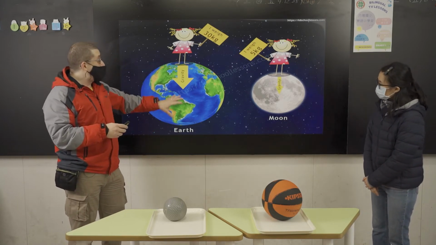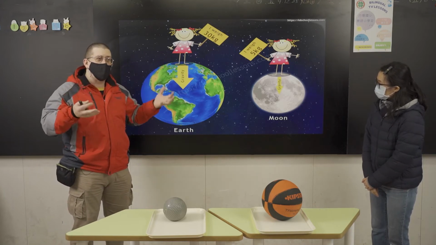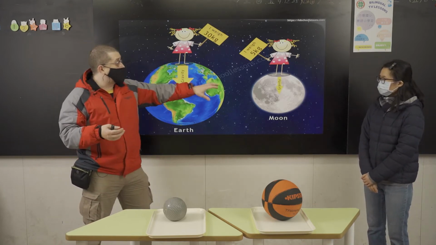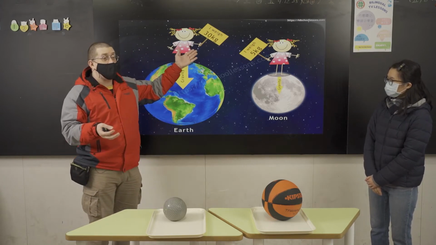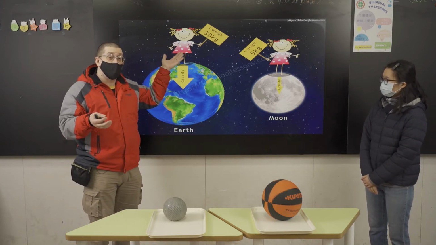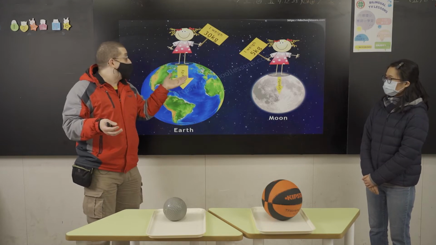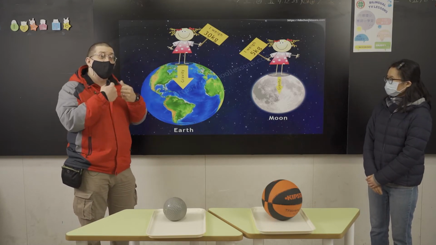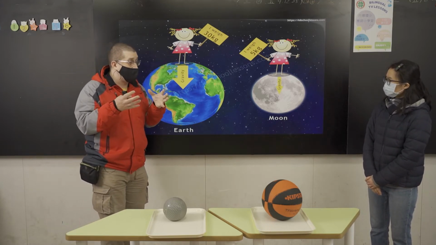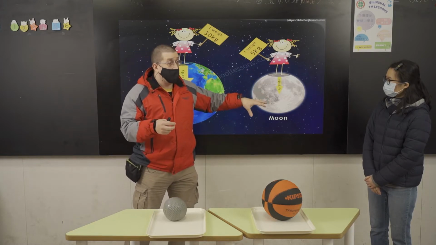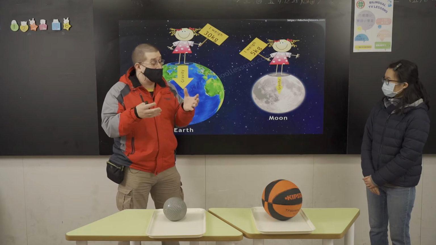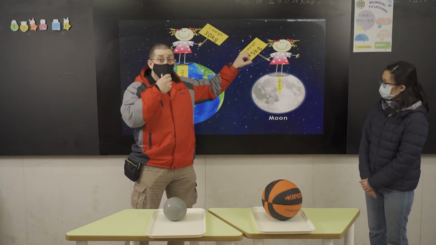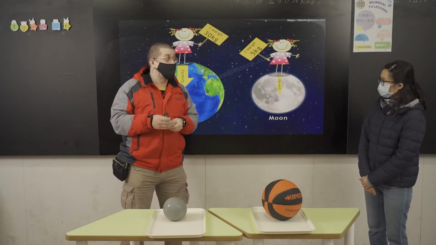Now, there's a slight difference, though, between the gravity of different places and planets. The Earth has a greater mass and greater weight than the moon. Because of this, we weigh more on the Earth, because gravity is stronger. But the moon is a smaller mass, has less gravity and is less dense. So if you go to the moon, your weight is actually lighter.